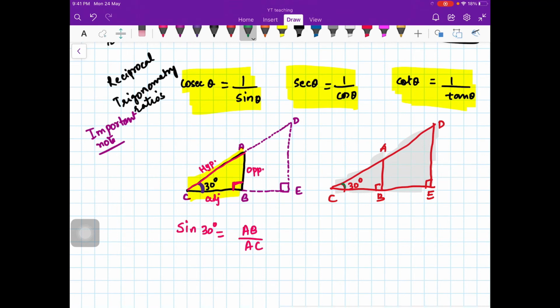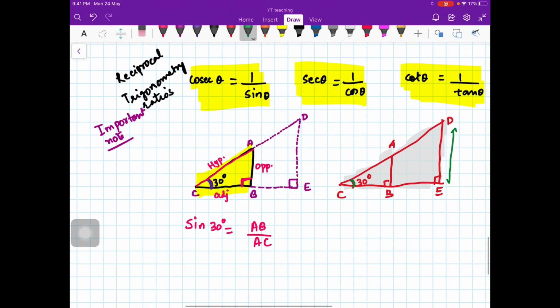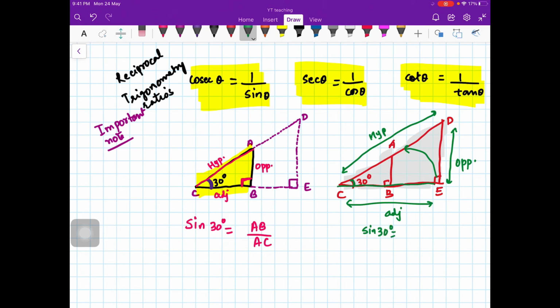If I concentrate on this angle 30 degrees, this is my opposite side, this will be my adjacent side, and this will be my hypotenuse, because this is opposite to 90 degrees. So here my sine 30 degrees will be DE, opposite, upon CD.